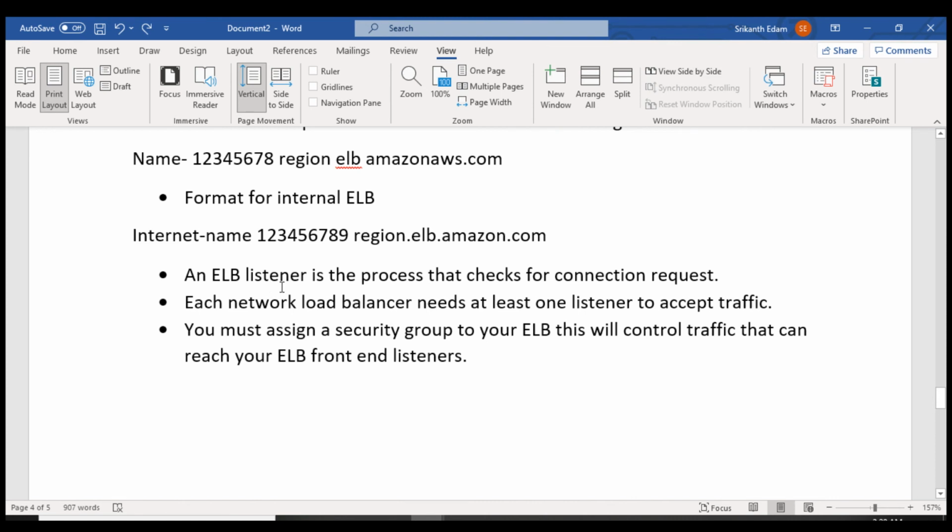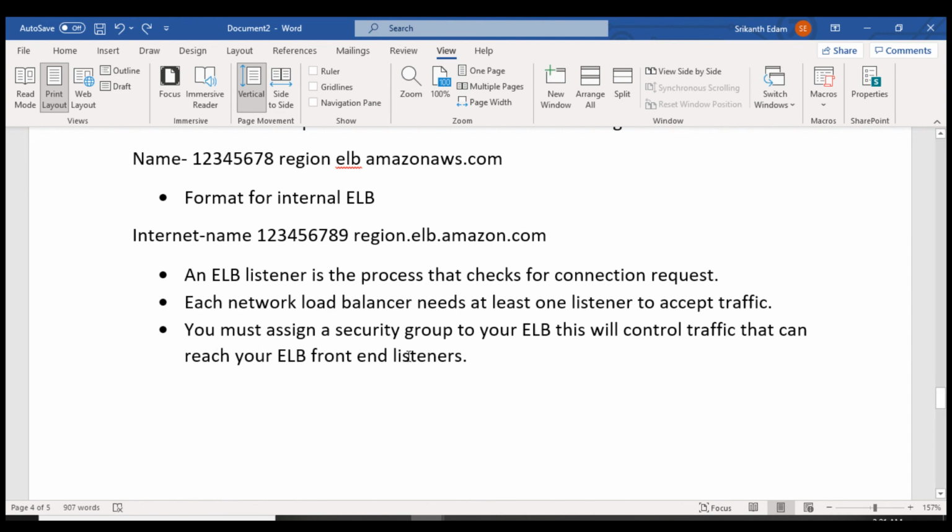An elastic load balancer listener is a process that checks for connection requests. So this listener will always check for incoming connection requests. Each network load balancer needs at least one listener to accept traffic. So it is mandatory to have one listener to accept the traffic. If there is no listener, it is not possible to route the traffic.